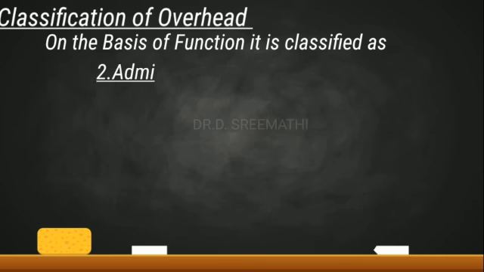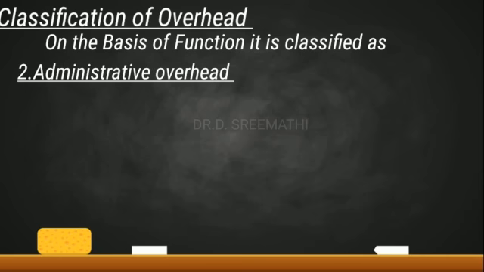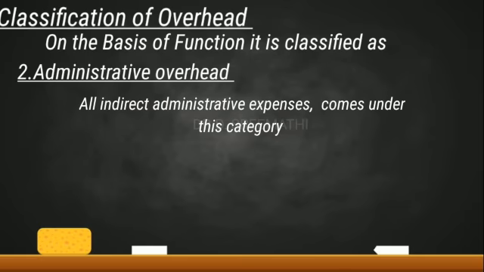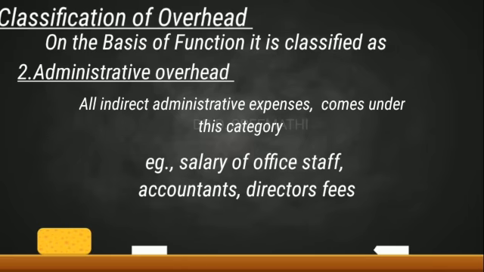The next one is administrative or office overhead. This is about indirect administration expenses which come under administrative and office overhead. Examples we can easily say are salaries to office staff, accountants, directors' fees, rent of a building, stationery expenses incurred in the office, lighting and bank charges.